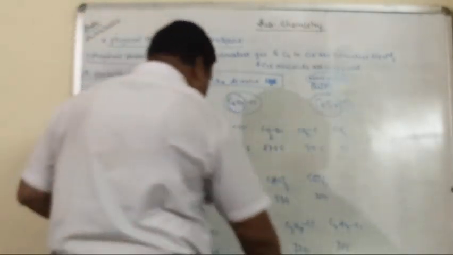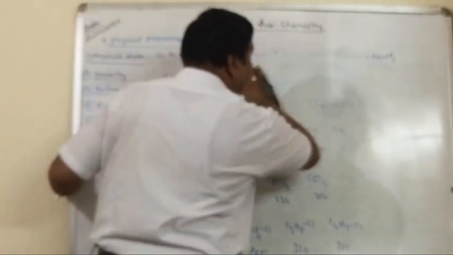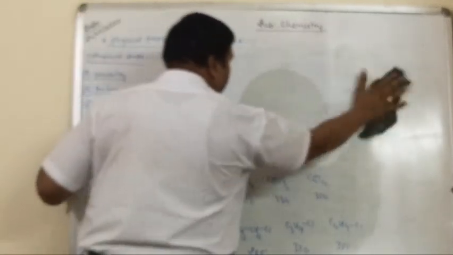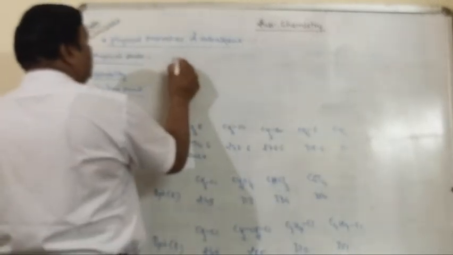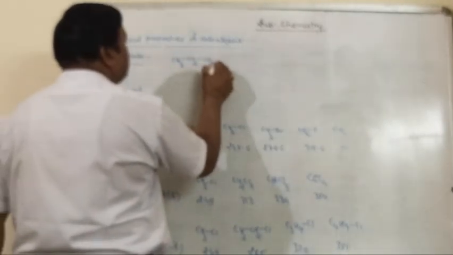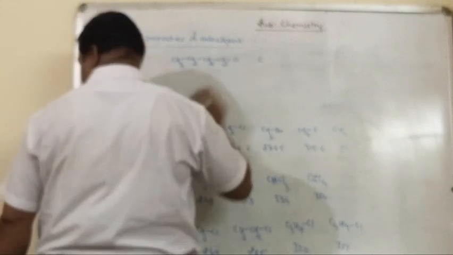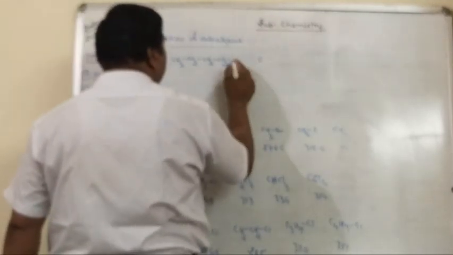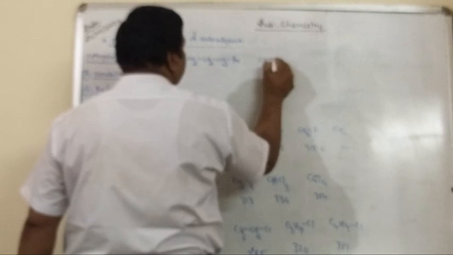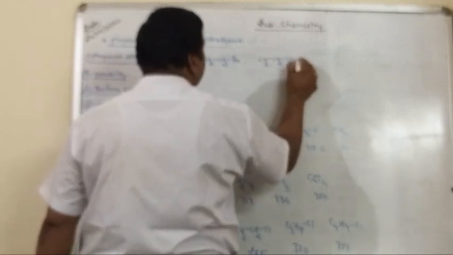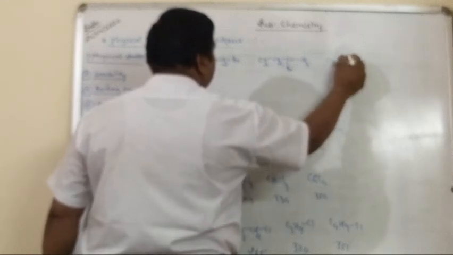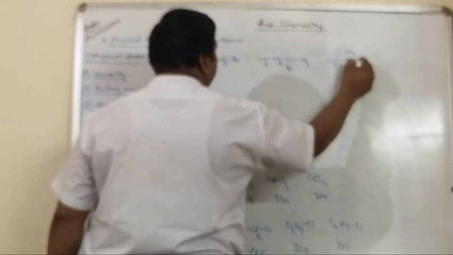Now another example we take in the isomeric case. CH3CH2CH2CH2Cl, then here it is Br, n-bromobutane, CH3CH2CHBrCH3, and (CH3)3CBr.